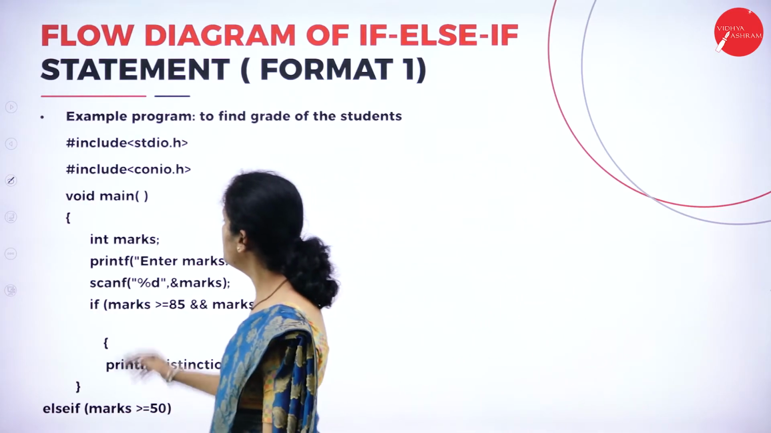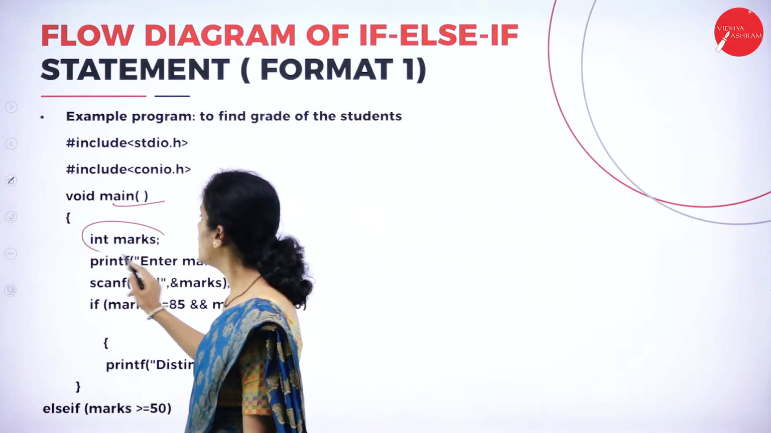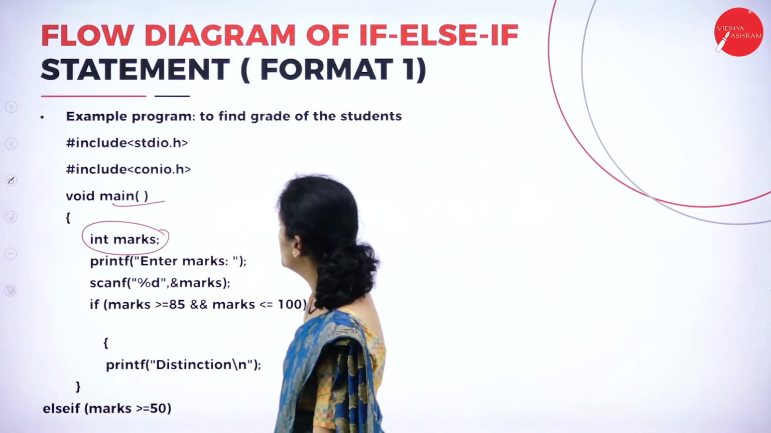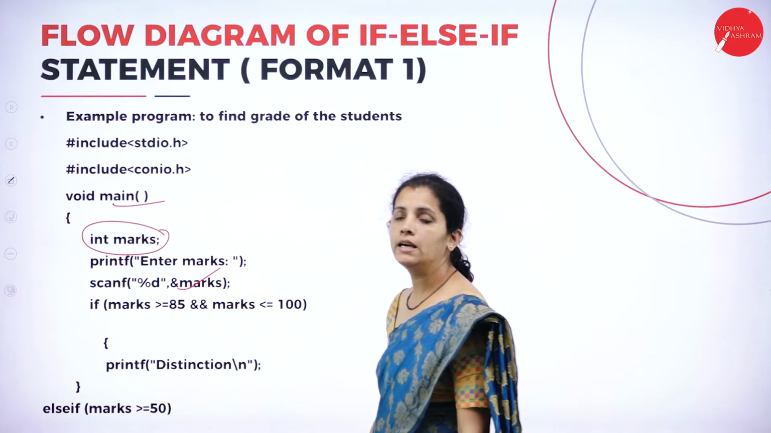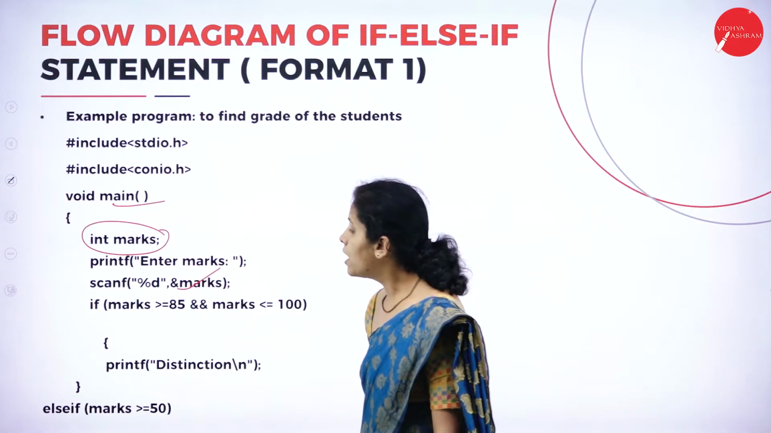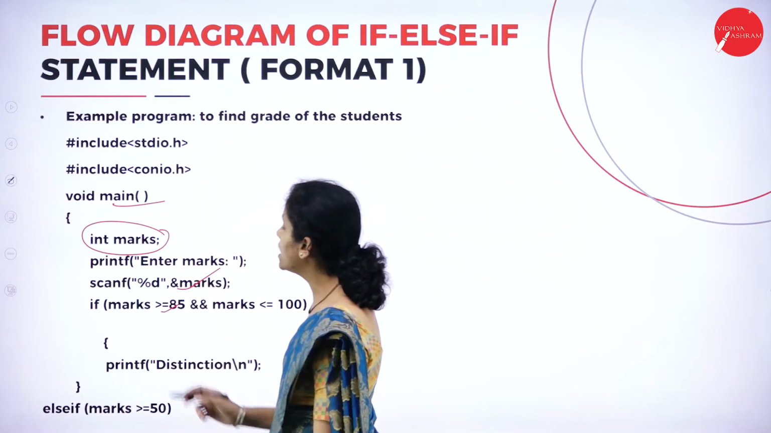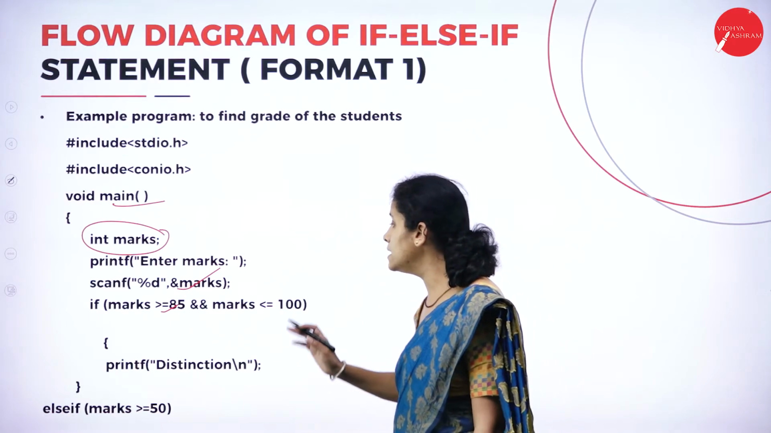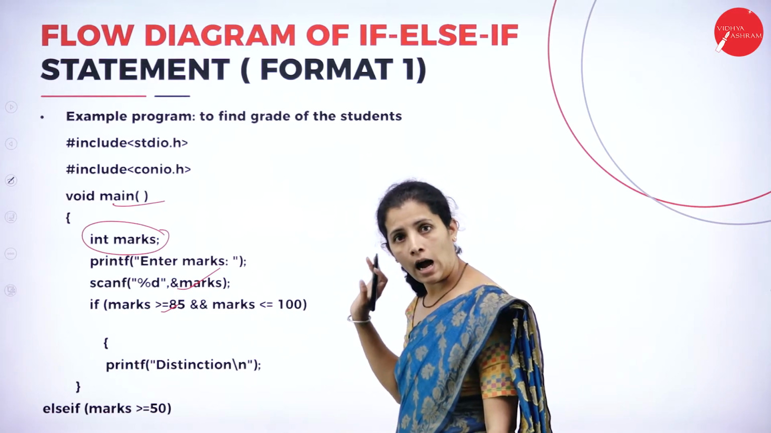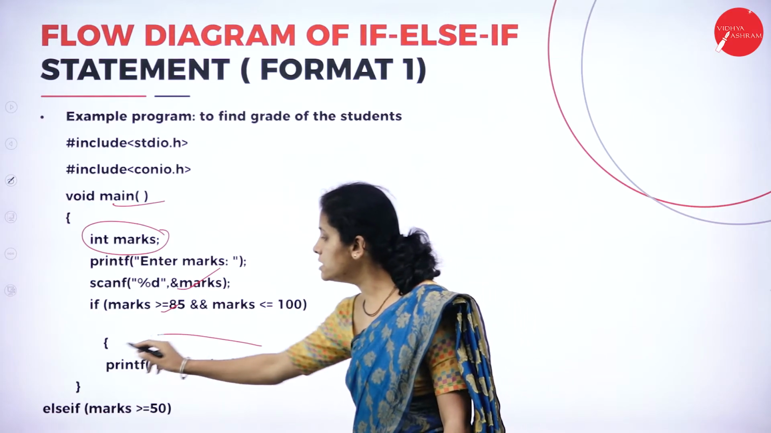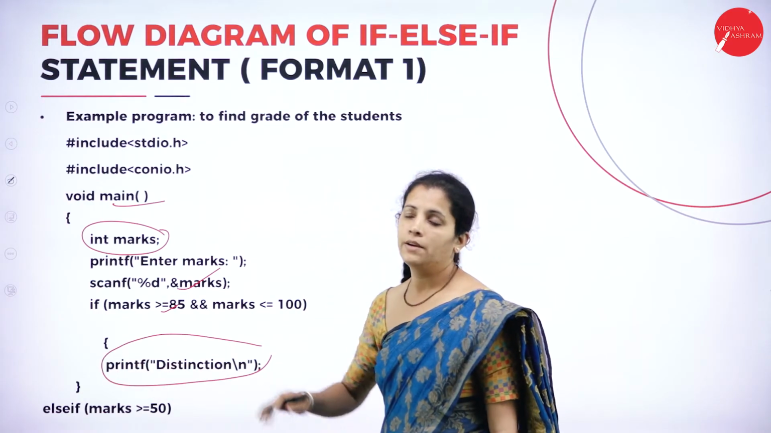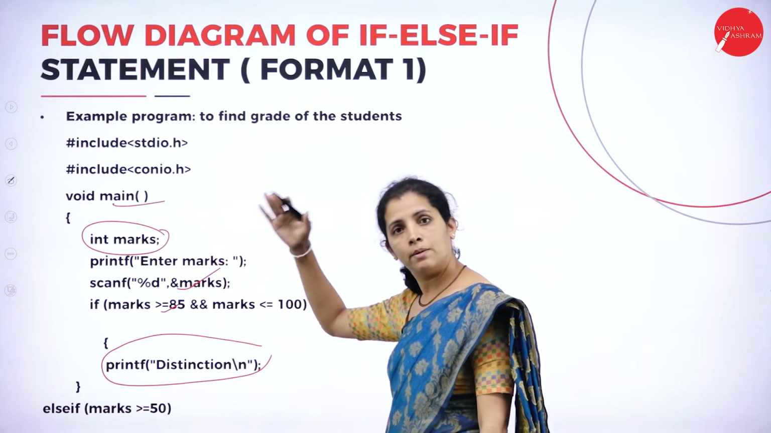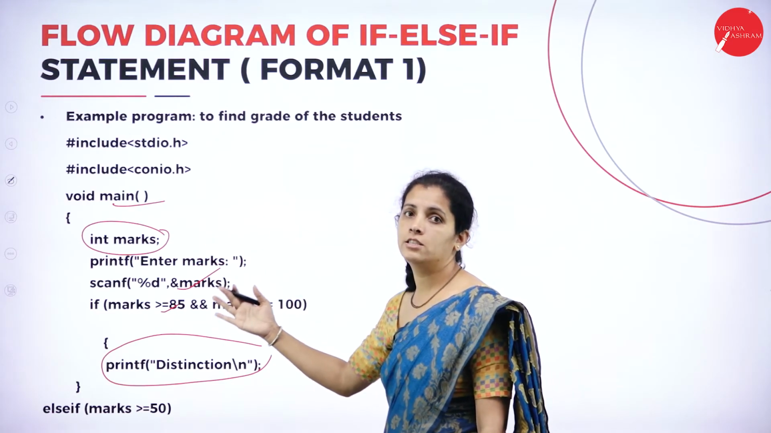So I'm going to have the main function, and I'm going to have the marks and read the marks. And here I'm going to check if mark is greater than or equal to 85 and mark is less than or equal to 100, then it is distinction. So if I'm having greater than 85 and below 100, it is distinction.